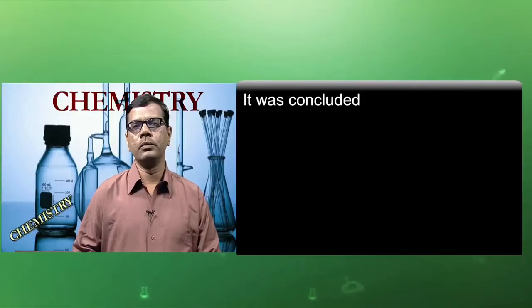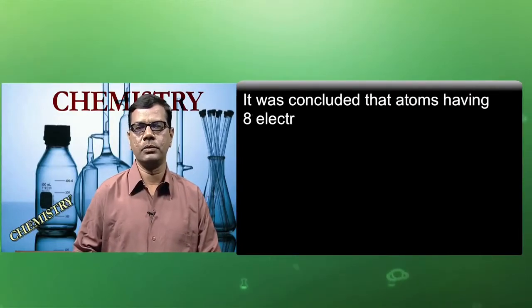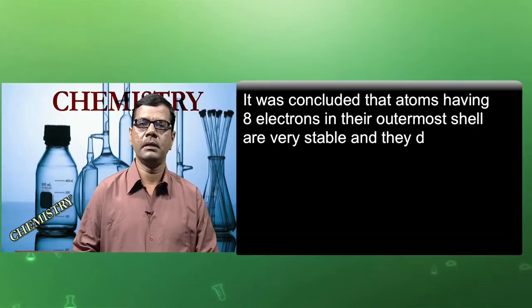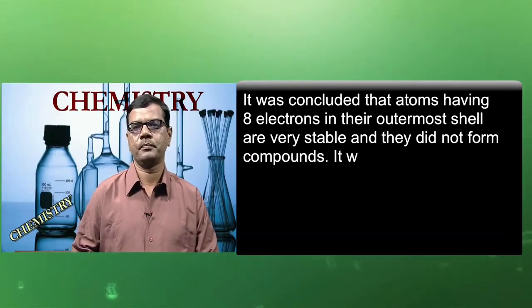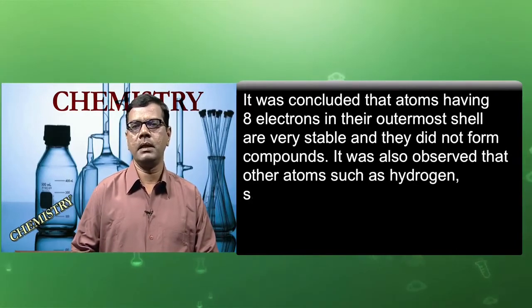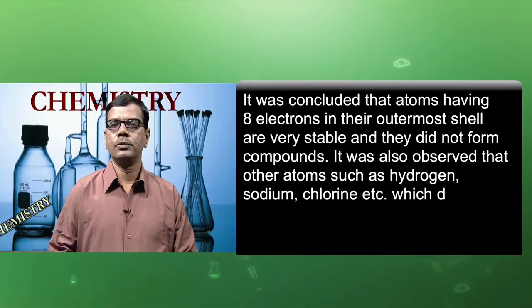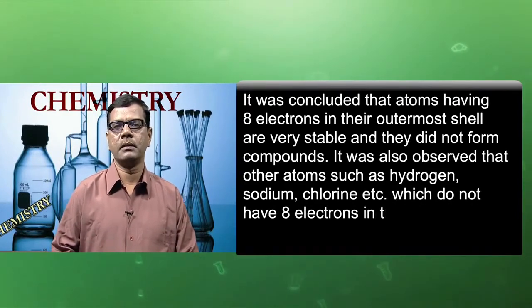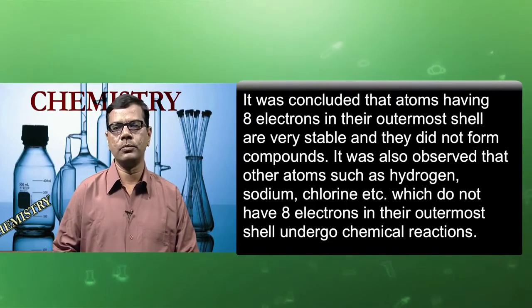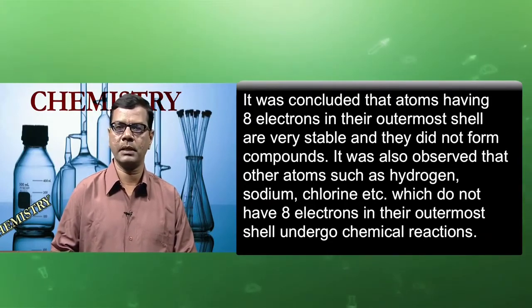It was concluded that atoms having 8 electrons in their outermost shell are very stable and do not form compounds. It was also observed that other atoms such as hydrogen, sodium, chlorine, etc., which do not have 8 electrons in their outermost shell, undergo chemical reactions.